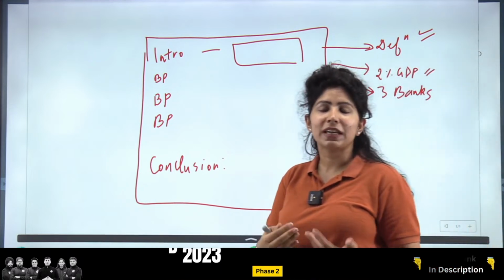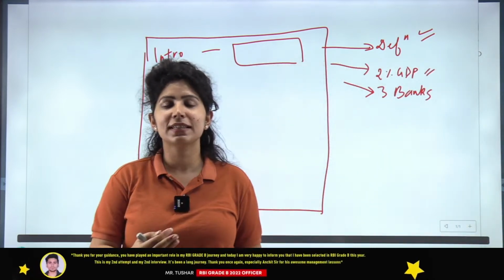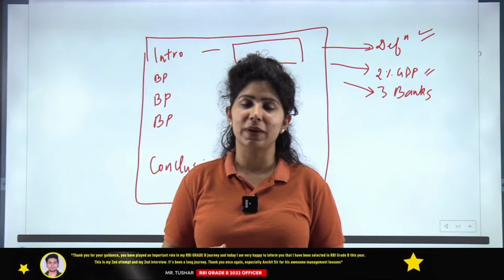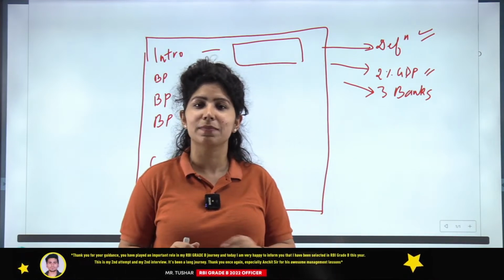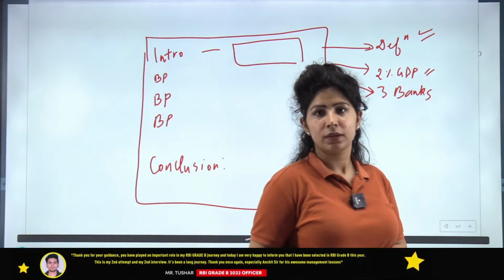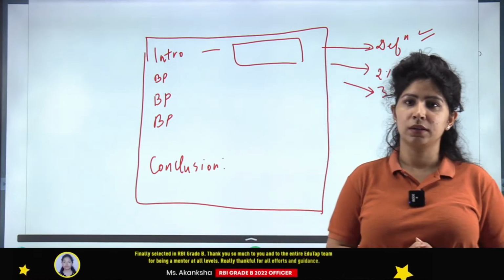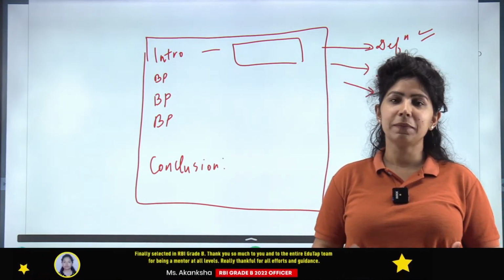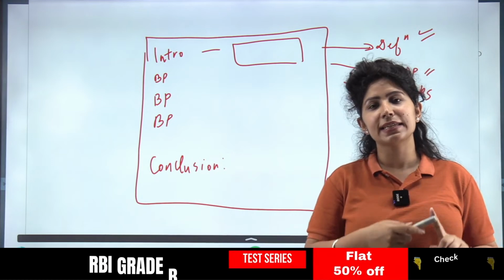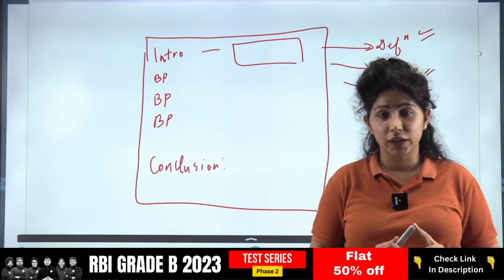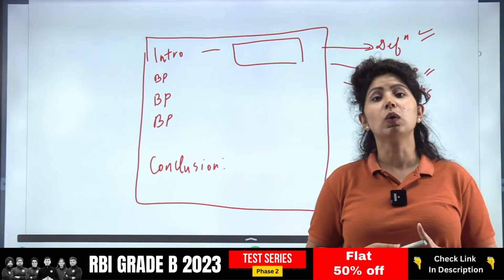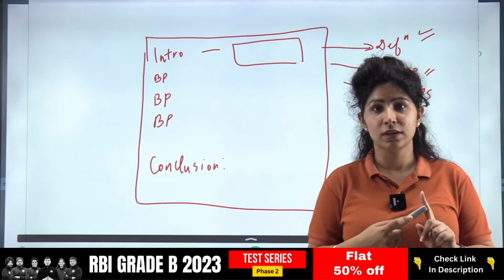Now what will you explain after this? After this, what do you have to write in this topic? Write a short note on domestic systemically important banks. Tell me, are they classified on an annual basis? Who carries out this classification?